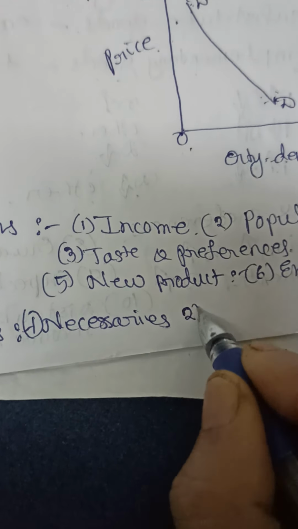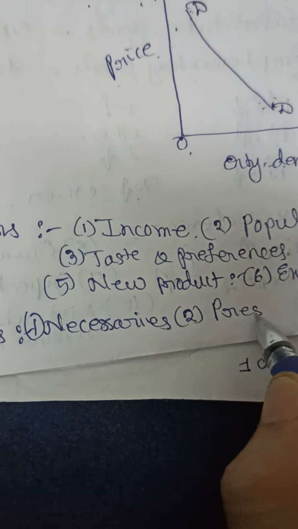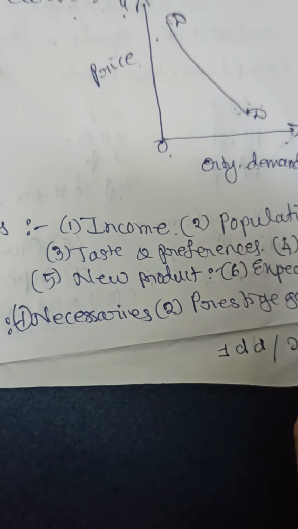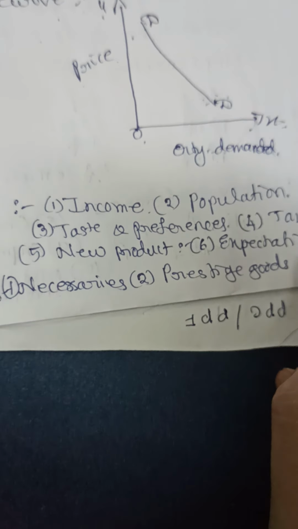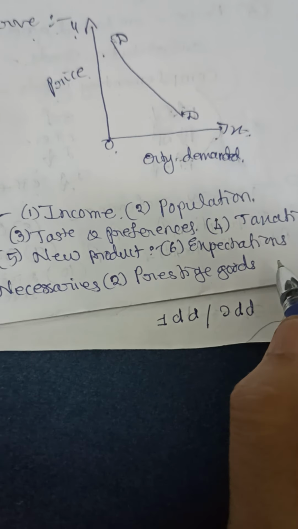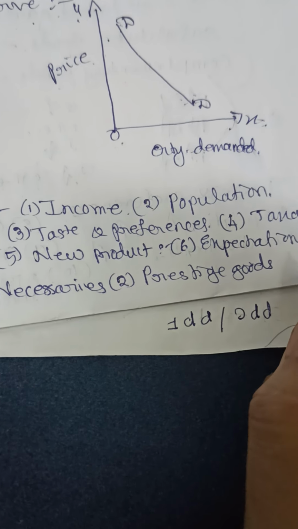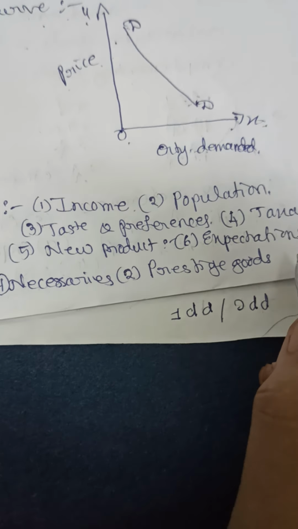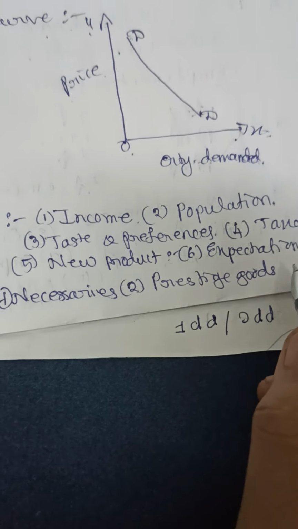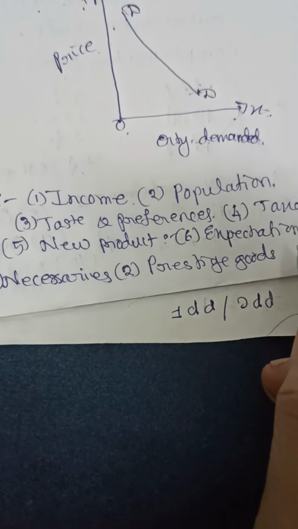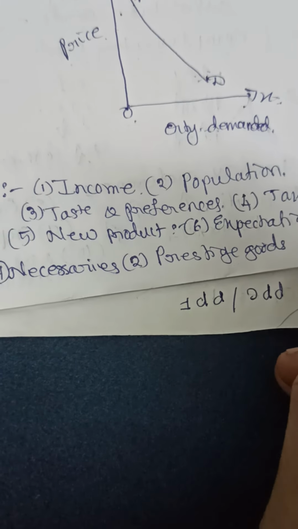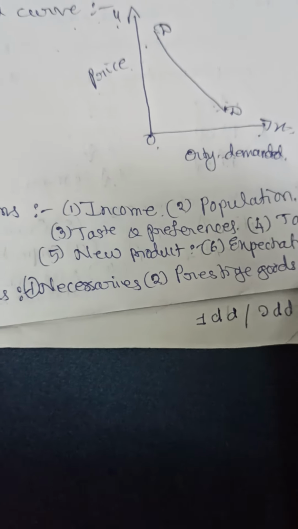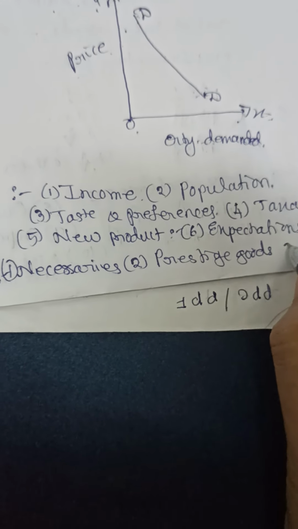The second one, prestige goods. The law will not be applicable in case of prestige goods like costly furniture, clothes or jewelry. The law is not applicable because these are purchased by rich people, who will not take price into consideration. Many rich people buy even though the price is high. Even if the price is more, they buy more. So the law is not applicable in case of prestige goods.